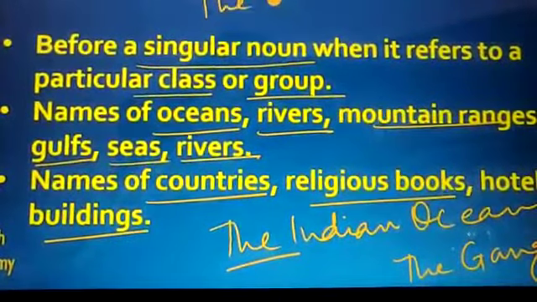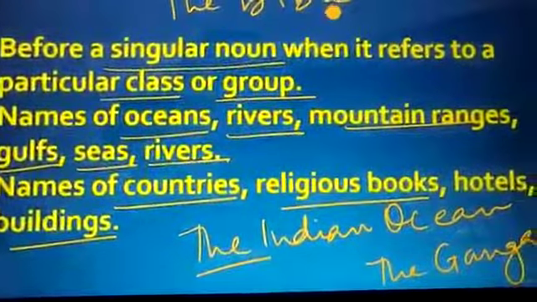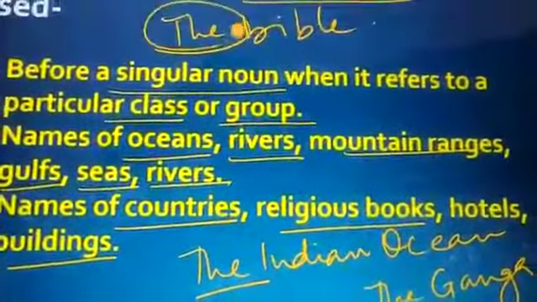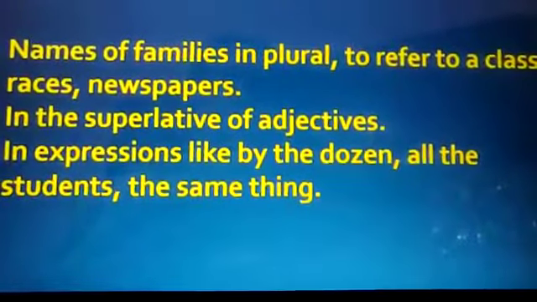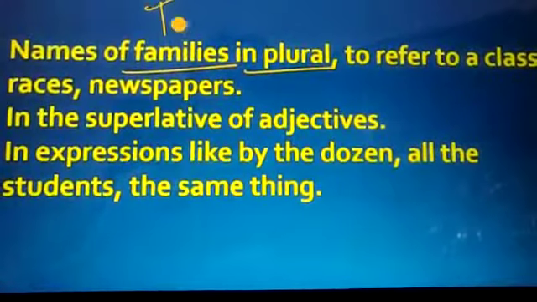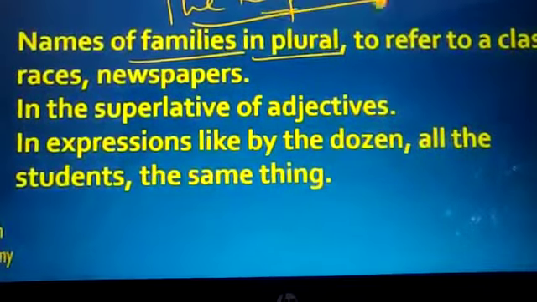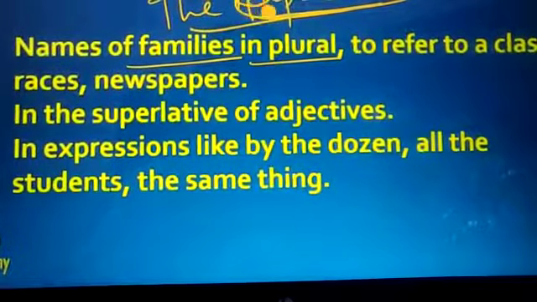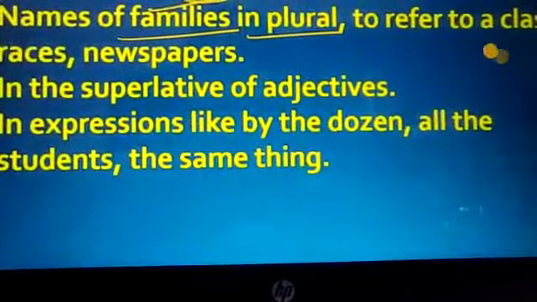Names of countries, religious books, hotels and buildings. For example, we say the Bible, the Quran, the Bhagavad Gita. Names of families in plural, to refer to a class, races or newspapers.